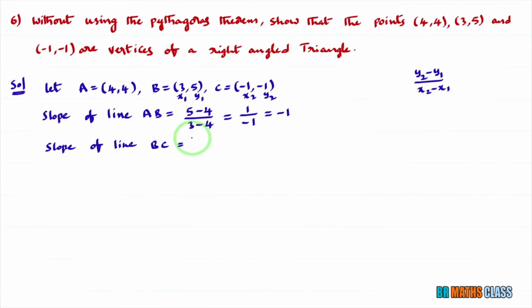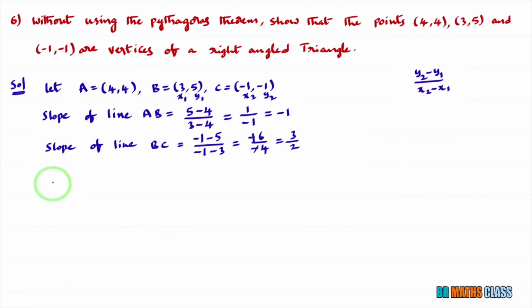Here y2 is minus 1 and y1 is 5, so y2 minus y1 divided by x2 minus x1 is minus 1 minus 5 divided by minus 1 minus 3. Minus 1 minus 5 is minus 6, divided by minus 1 minus 3 which is minus 4. Here minus minus will get cancelled. 2 threes are 6, 2 twos are 4. So the slope of line BC is 3 by 2.